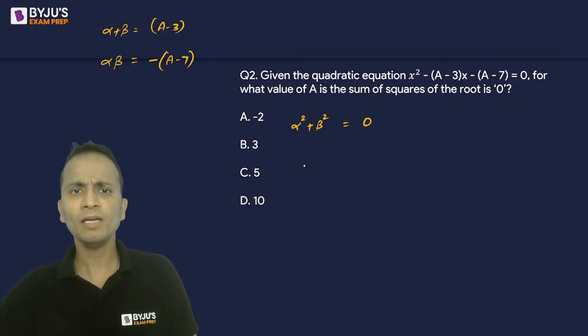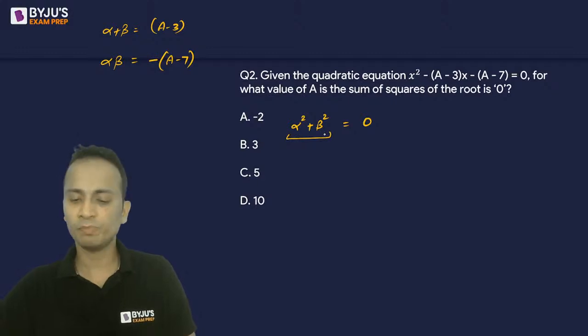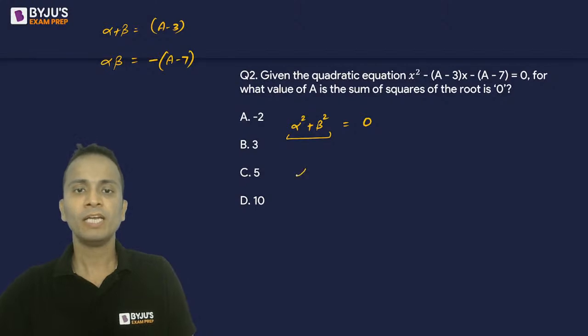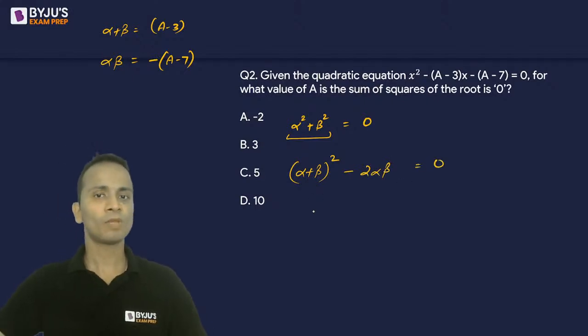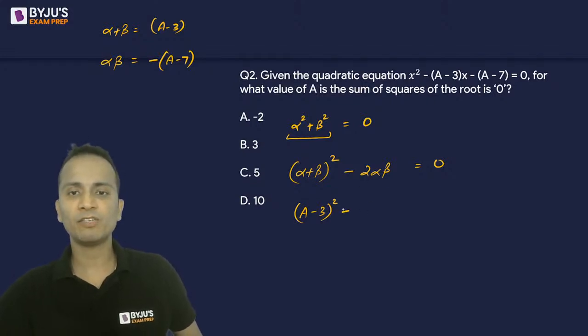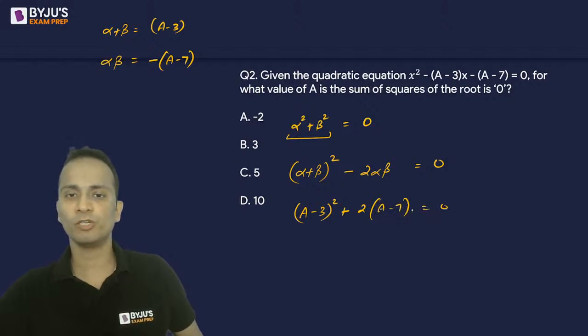Done. Now after this, I will convert this alpha square plus beta square in the form of alpha plus beta and alpha minus beta. It can be written as alpha plus beta whole square minus 2 alpha beta. This is given equal to 0. So alpha plus beta whole square is a minus 3 whole square minus twice of alpha beta. It will become plus twice of a minus 7 equal to 0.